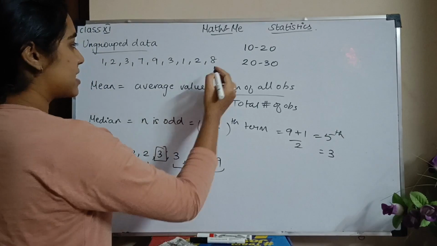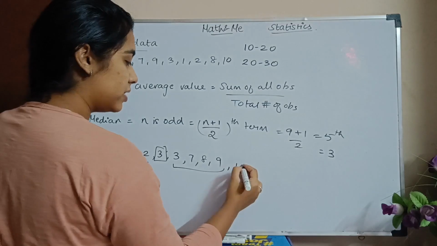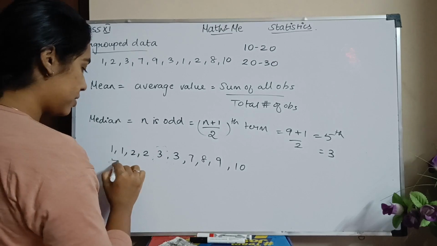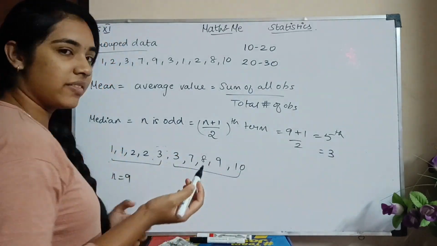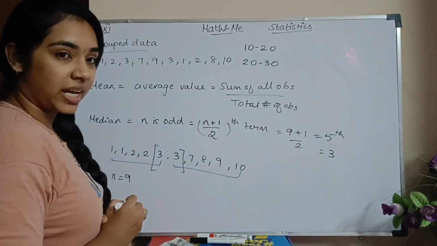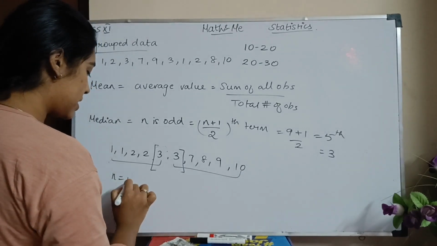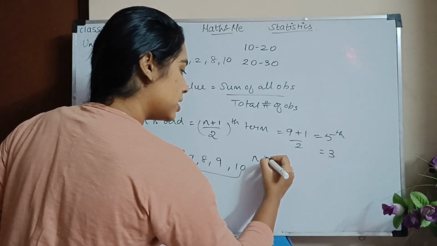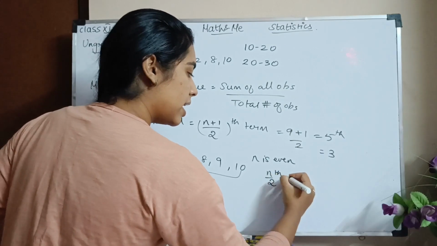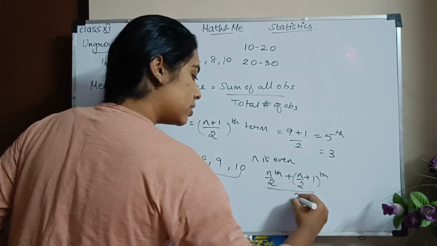What if n is even? For example, I have another term here, which is 4. Let 10 eduthukalam. I'll just include it in the end. So I have 10. Ipo enna agum? What is my middle value? So I have 5 terms here and I have 5 terms here. I do not have any middle value. அப்போ நம்ம என்ன பண்ணுவோம்? We'll take one term from the left and one term from the right and then take the mean of it. So in this case my n value is 10. So what will be my median when n is even? It is the mean of the n by 2th and n by 2 plus 1th terms, that is, their sum divided by 2.